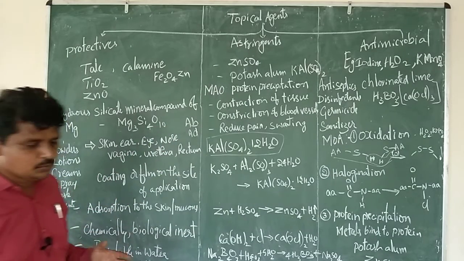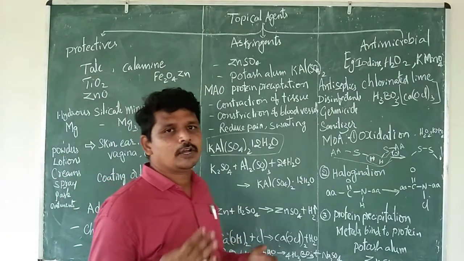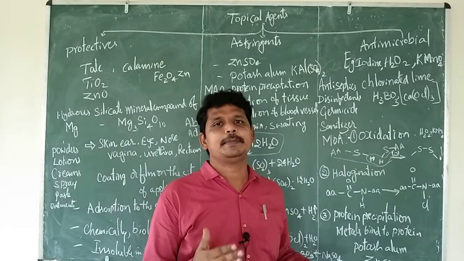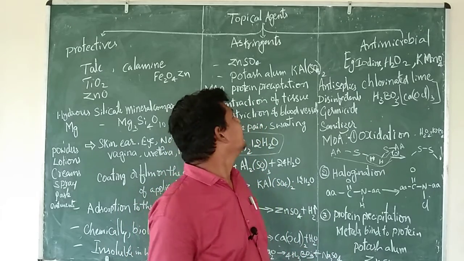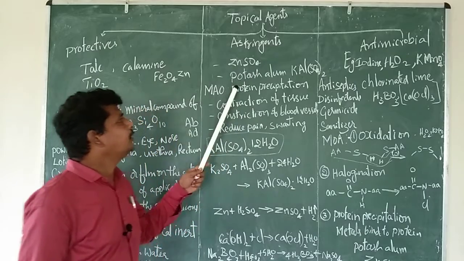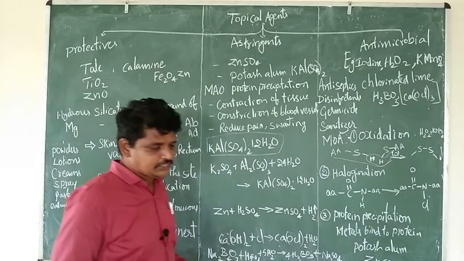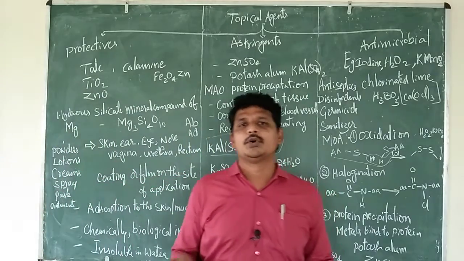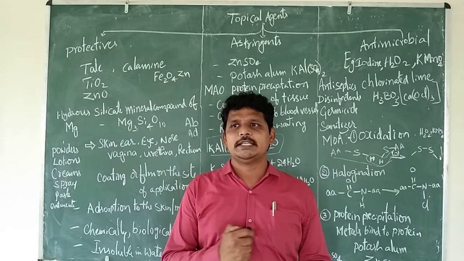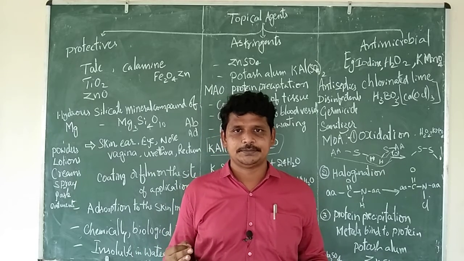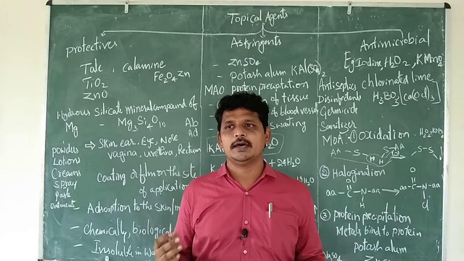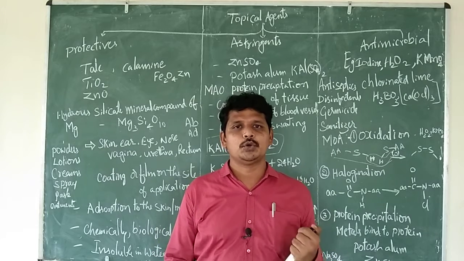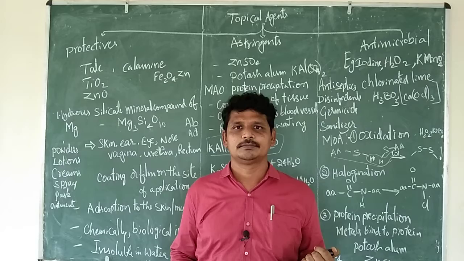Astringents are the agents which act by precipitating protein. Plasma proteins get precipitated by these agents. Examples are zinc sulfate and potassium alum, or potash alum. Normally we have anti-aging creams. These are the creams which will inhibit wrinkles, so that they are not shown on your skin.